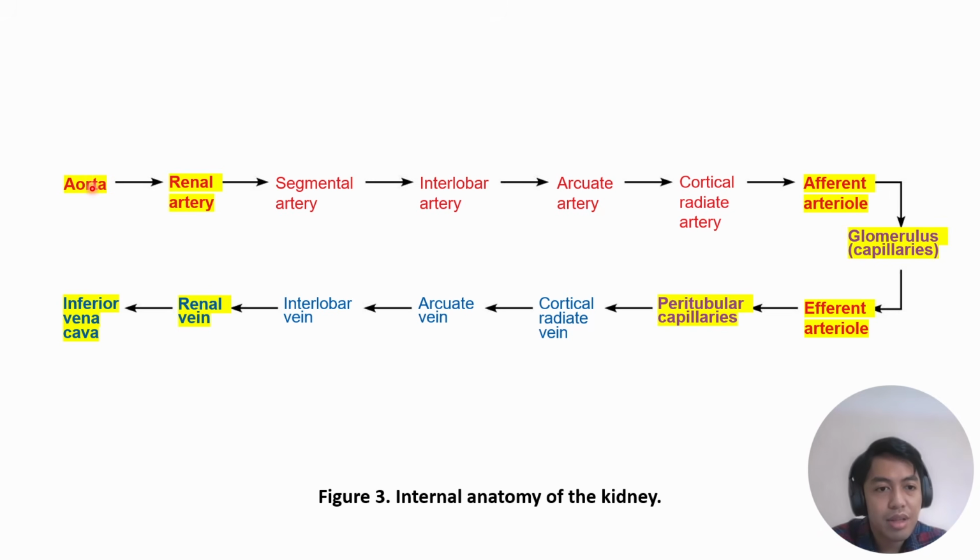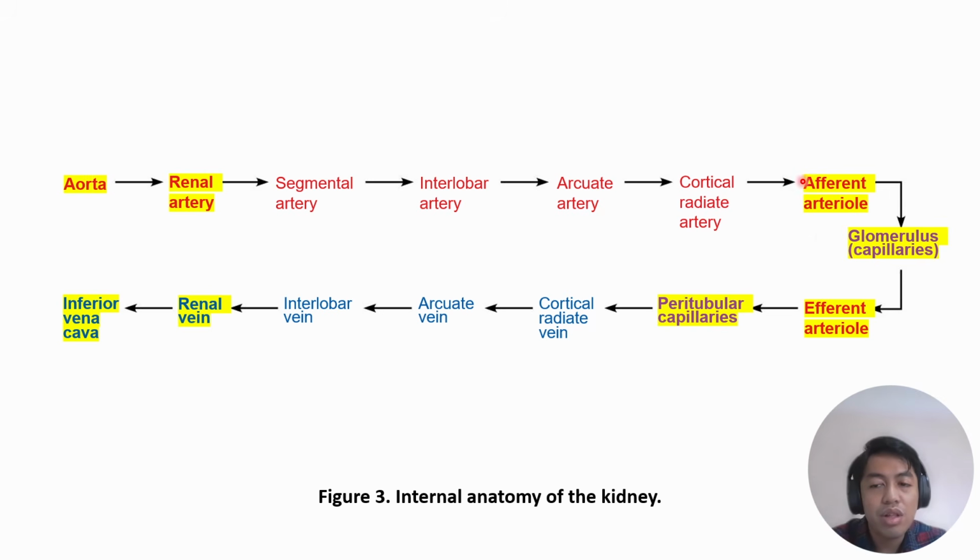And branching off from the aorta is the renal artery. And the renal artery is the structure that enters through the renal hilum. Then the renal artery will branch off to become this series of arteries, which I don't need you to memorize. But at the end, this becomes your afferent arteriole.